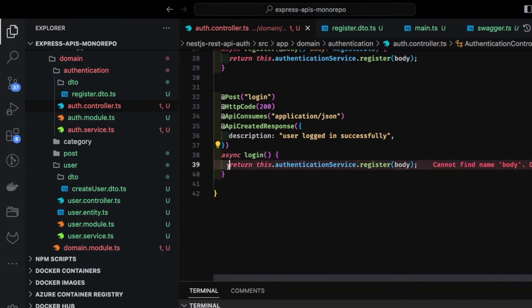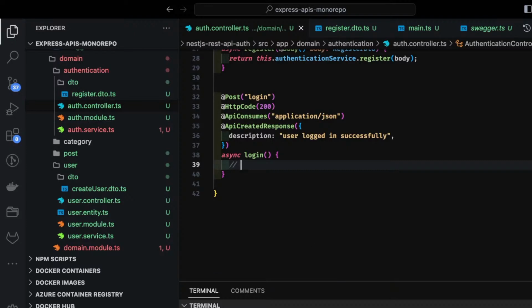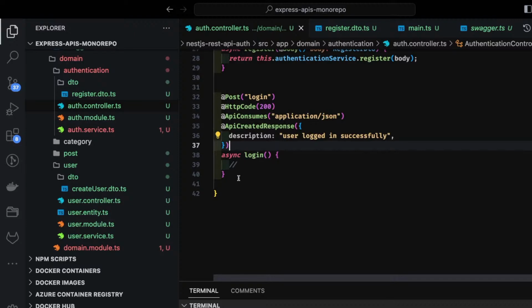I will explain why. Passport we are going to use, and passport provides a local strategy or JWT strategy, and local strategy is all about, okay, you are entering the username password, and it will just validate. You just need to specify what is the username field, and from the body it will extract your username, and it will check that username password matches or not. So we need to just create a local strategy and local authentication guard, and we will put the guard on top of login. So whoever is hitting the login, that guard will execute first. That guard will check your username password, and then only it will allow you to access.